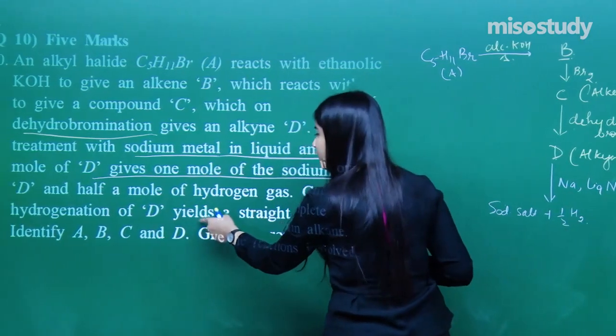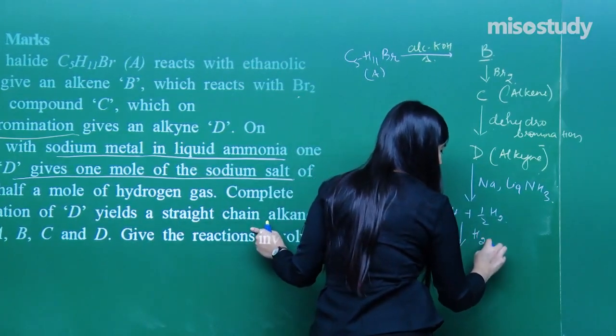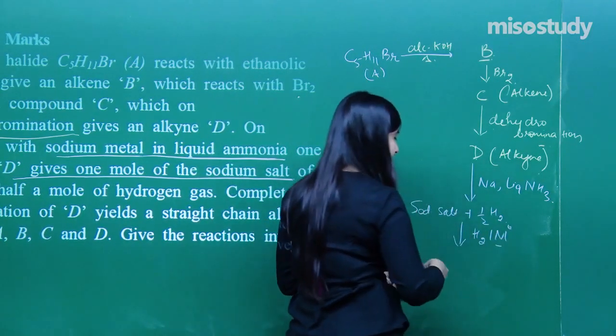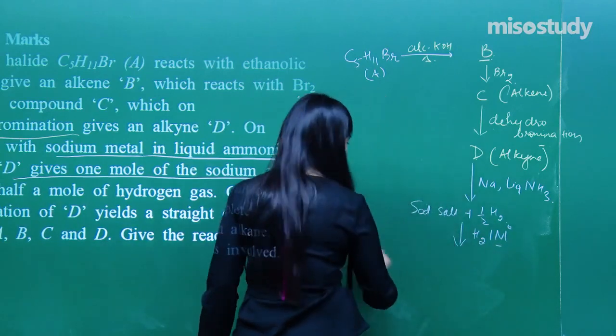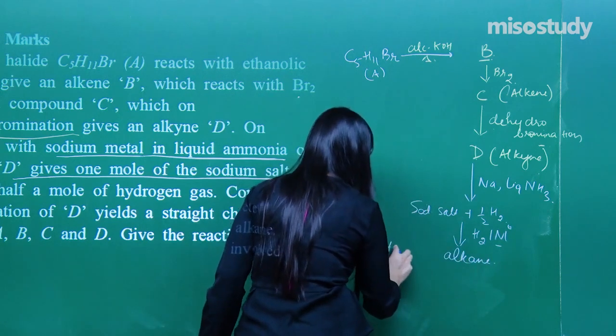Complete hydrogenation of D, using H2 and Ni, nickel, yields an alkane, and that too, another hint, a straight chain.